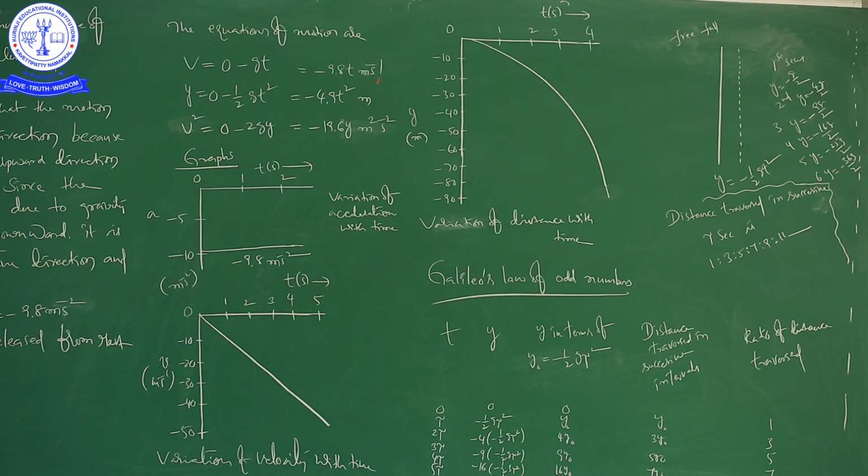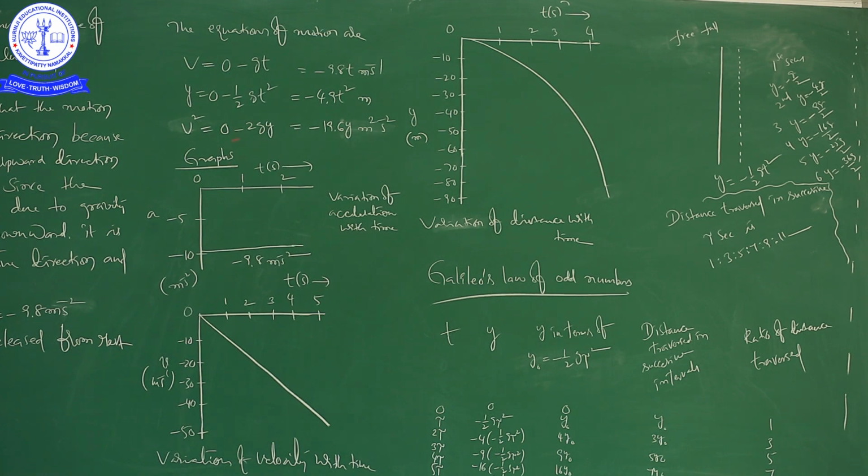Right. So these are the equations of free fall motion, otherwise equations of freely falling body. If you substitute the g value, we get all these things. This is the value of displacement as a function of time, this is velocity as a function of displacement, and this is velocity as a function of time. So please be careful regarding these three equations of motion. These three equations of motion help us while solving the problems, okay, right.